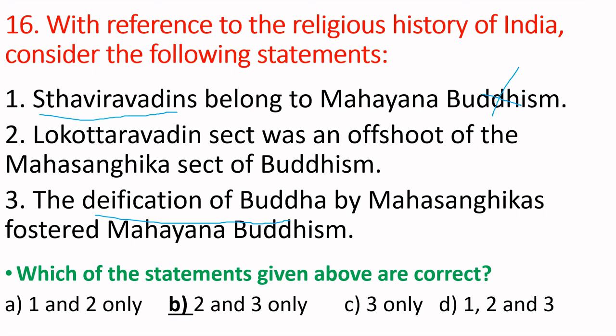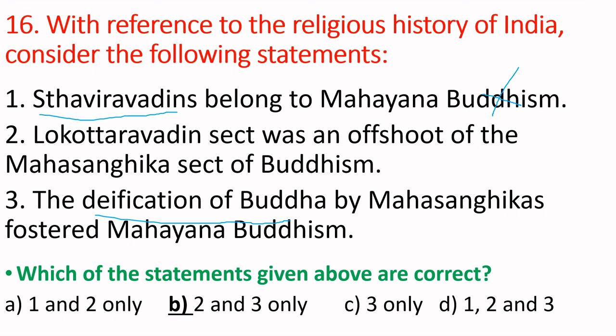We'll see the second statement: the Lokottara sect was an offshoot of the Mahasangika sect of Buddhism. This is right. After the Second Buddhist Council, many sub-schools started within the Mahasangikas and Sthaviravadins. In Mahasangika there are 8 sub-schools, and in Sthaviravadin there are 11 sub-schools. We'll discuss that immediately.